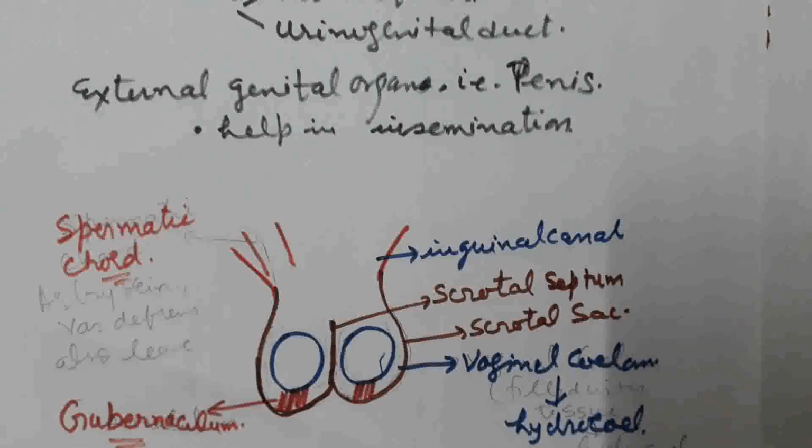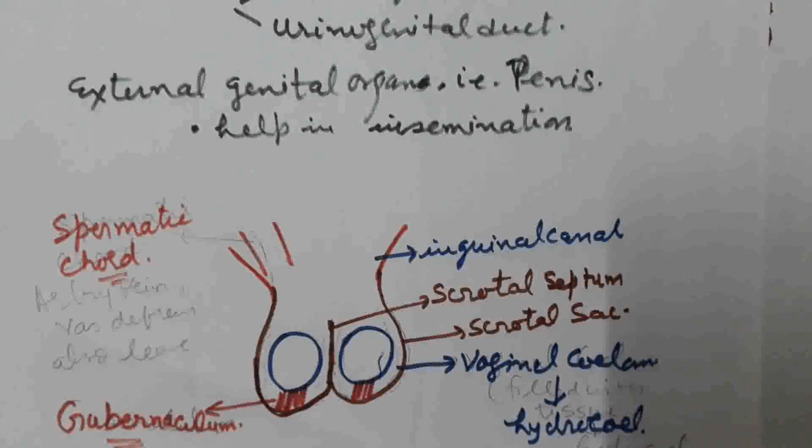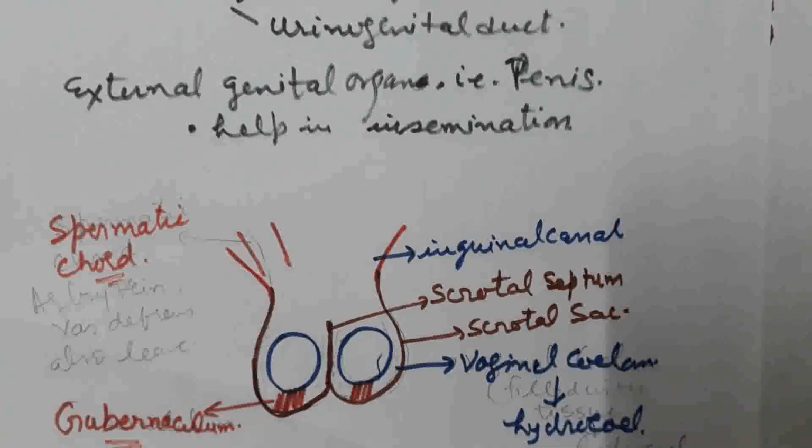Why is this temperature required? It is necessary for spermatogenesis, that is sperm formation. That's why the testis descends into the scrotum, because at the scrotal temperature, 2 to 2.5 degrees Celsius lower than normal body temperature, spermatogenesis takes place.